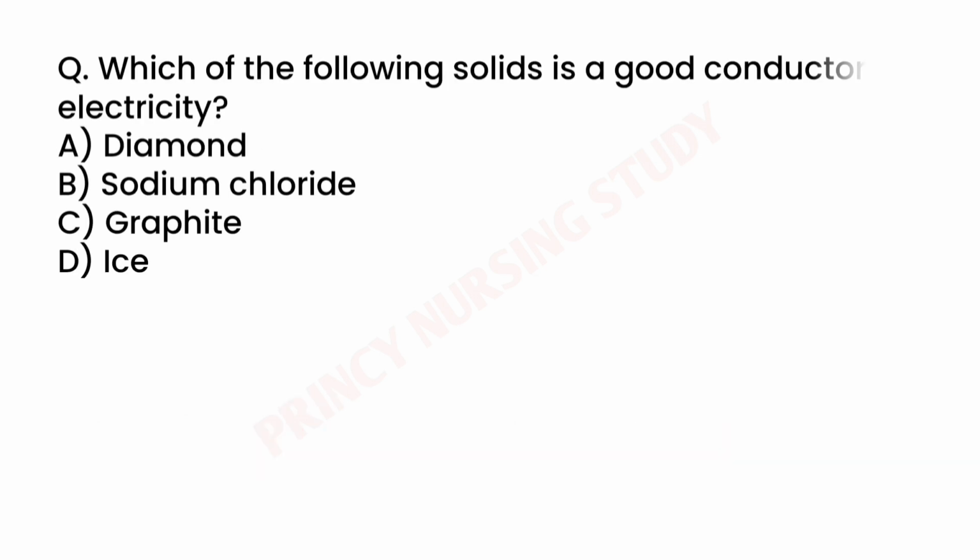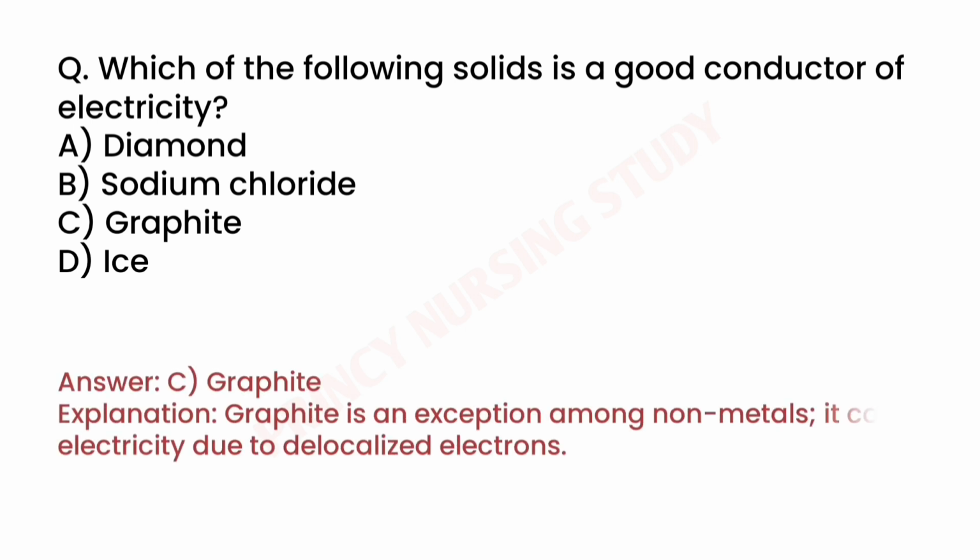Next question. Which of the following solids is a good conductor of electricity? Correct answer is C. Graphite. Graphite is an exception among non-metals. It conducts electricity due to delocalized electrons.